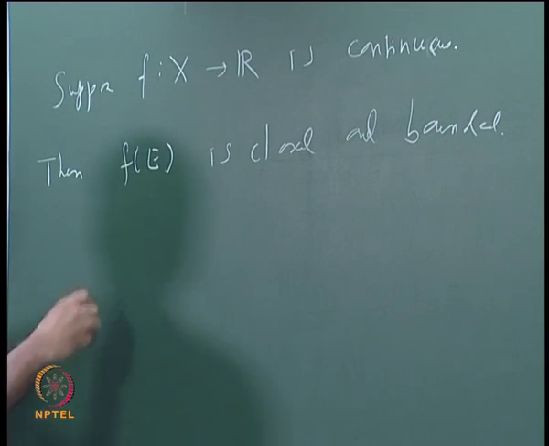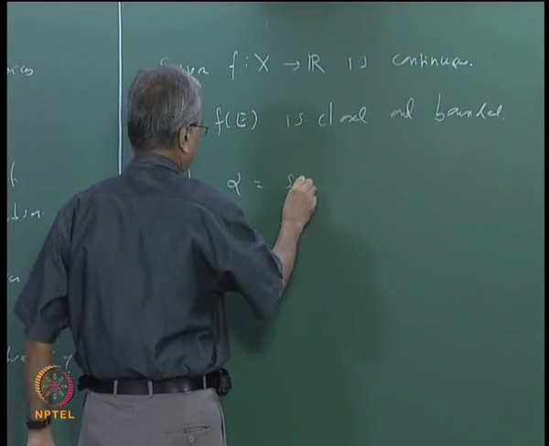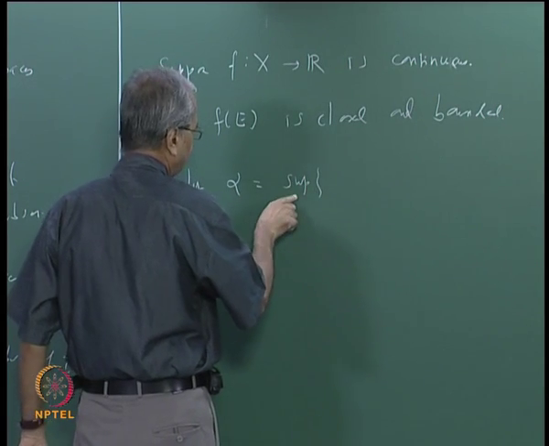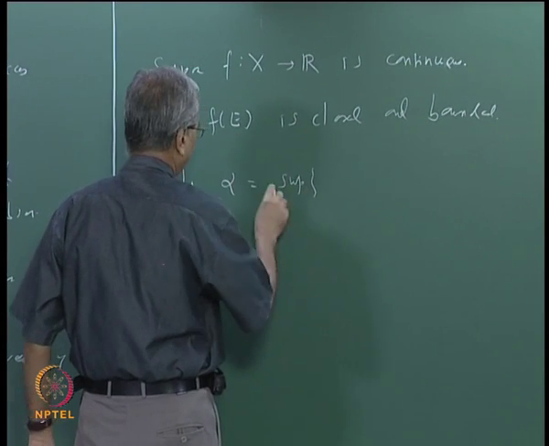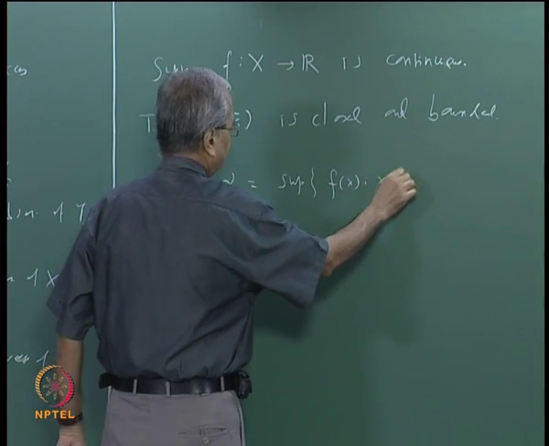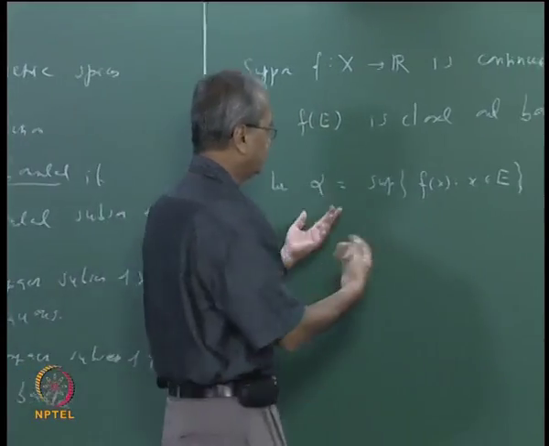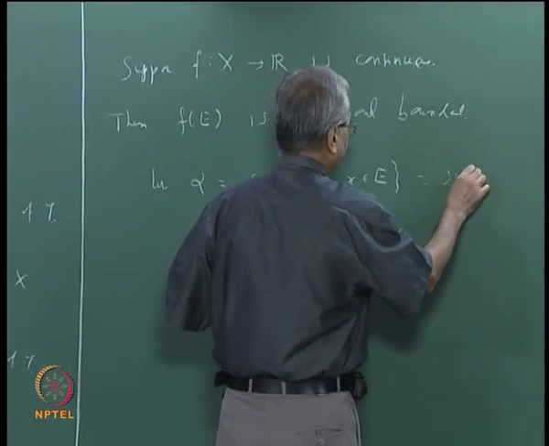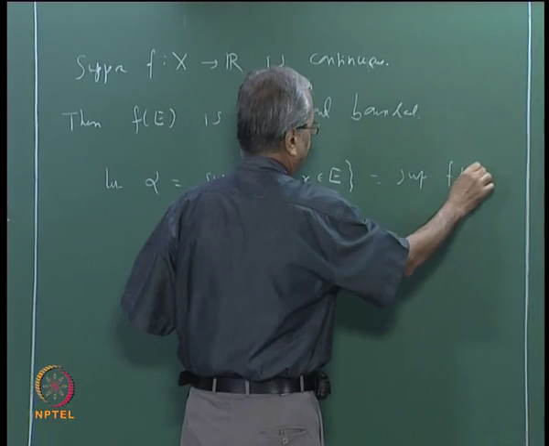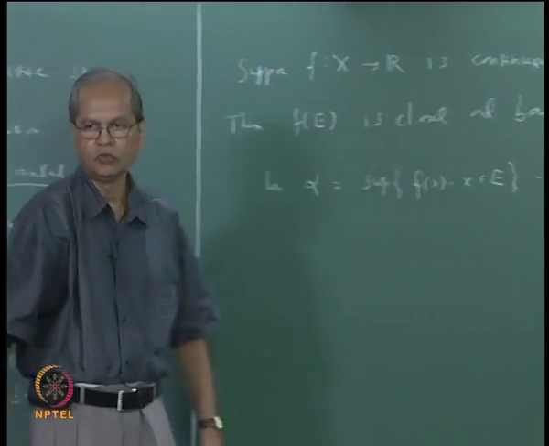So let alpha be the supremum of f(E), which is the same as the supremum of f(x), x belonging to E.